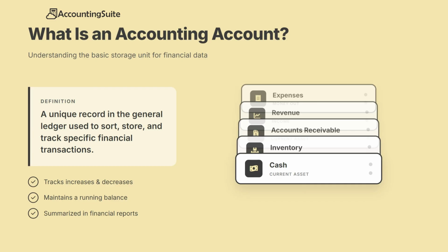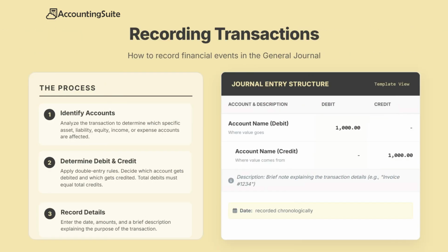Each account accumulates information about one financial element of the business. Examples include cash, inventory, accounts receivable, sales revenue, and rent expense. When a transaction occurs, accountants record it using a journal entry. A journal entry includes the accounts affected, the debit amount, the credit amount, and a description of the transaction.